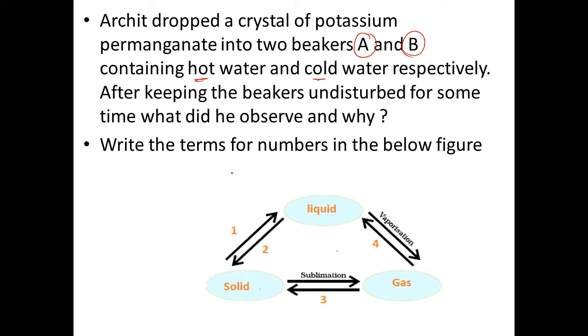Ma'am, in beaker A, where the hot water is, the crystals of potassium permanganate will mix with the water in less time than in beaker B. Diffusion will be faster in beaker A, in the hot water, because the rate of diffusion depends on temperature. The kinetic energy is more in the hot water due to its temperature, therefore the diffusion is higher in beaker A. Okay, right?